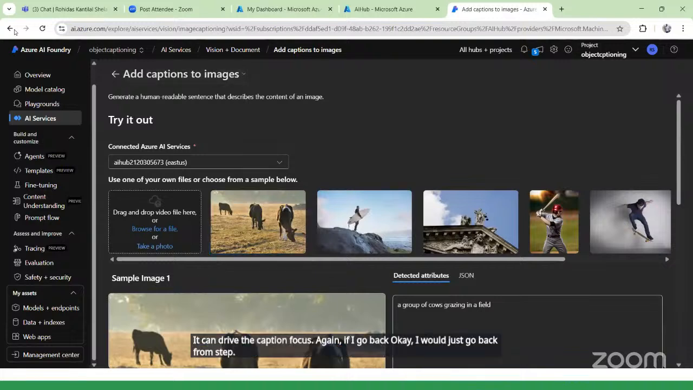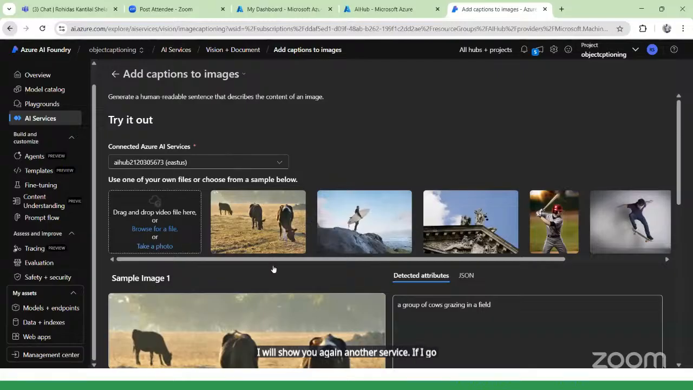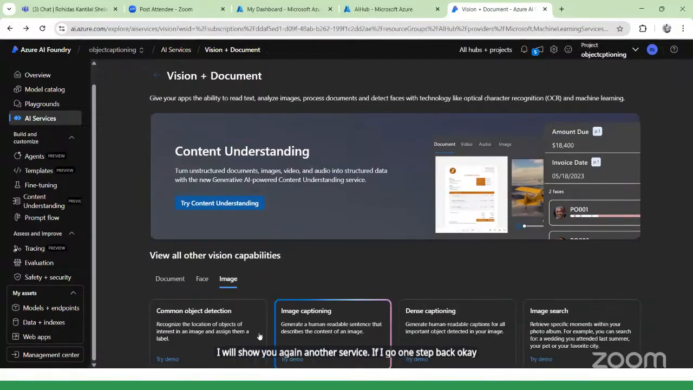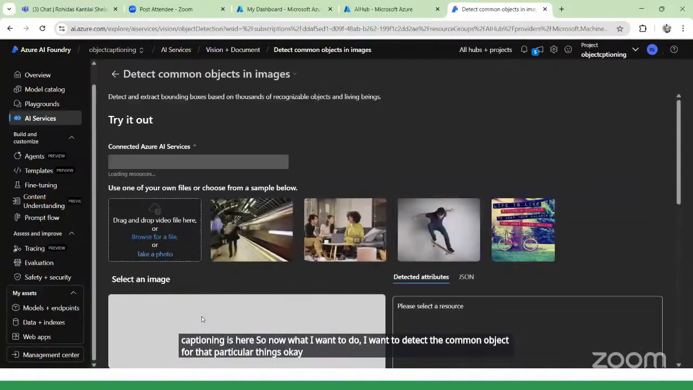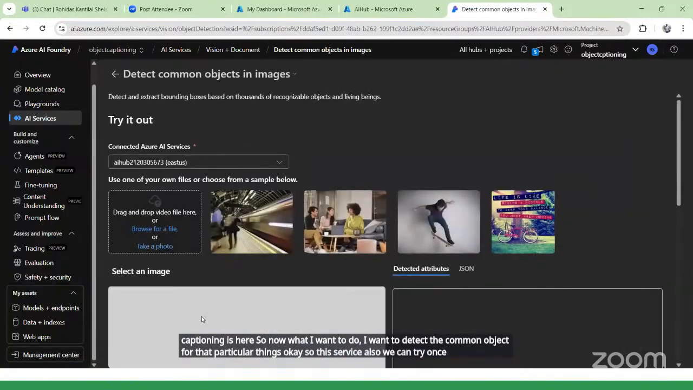I will show you again another service. If I go one step back, okay. So image captioning is here. Now what I want to do is detect the common objects in that particular image. So this service also we can try. Once you click over here, from this you can detect the common objects.